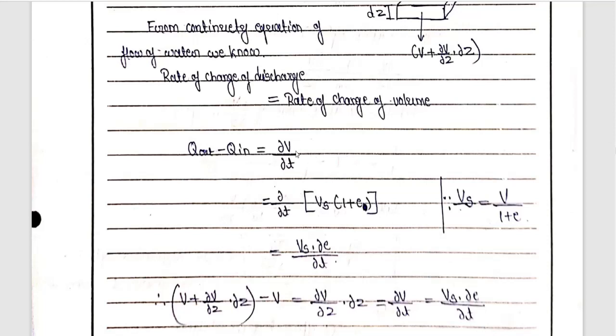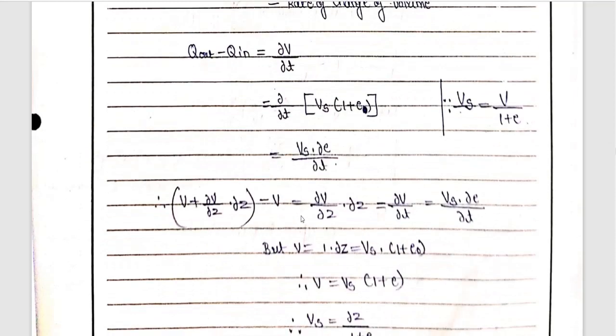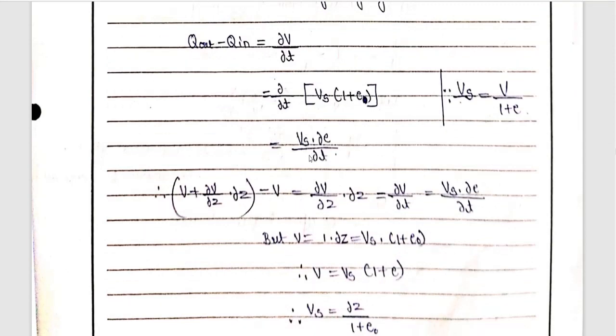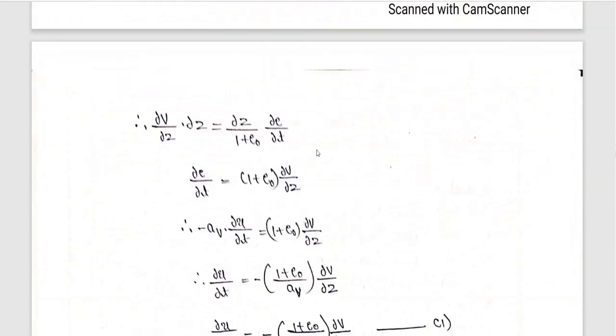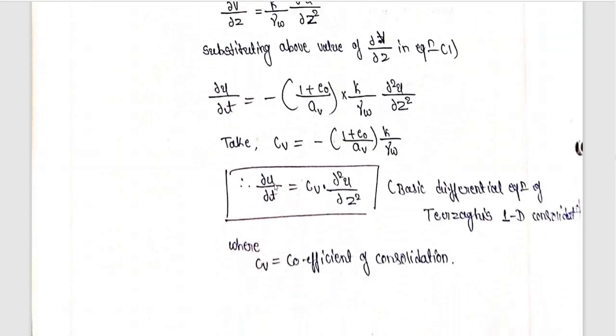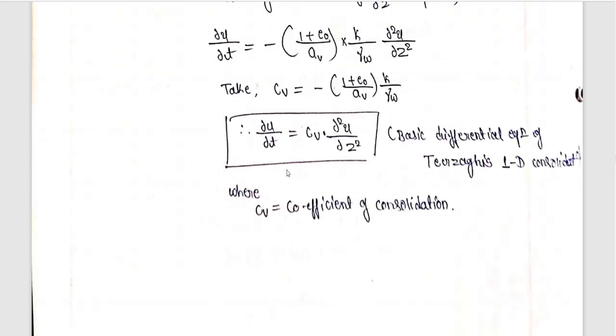The discharge velocity is equal to the seepage velocity into 1 plus e. This equation we have already studied previously, and that is going to give us this particular equation. By using this equation, we are going to simplify it and move further to get the final equation like this. So this is the basic differential equation for Terzaghi's one-dimensional consolidation, where Cv is the coefficient of consolidation. For the coefficient of consolidation, the formula is given here.